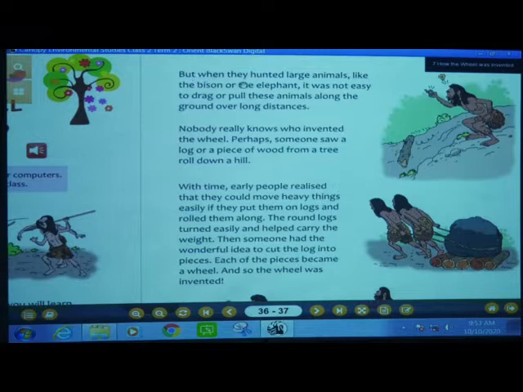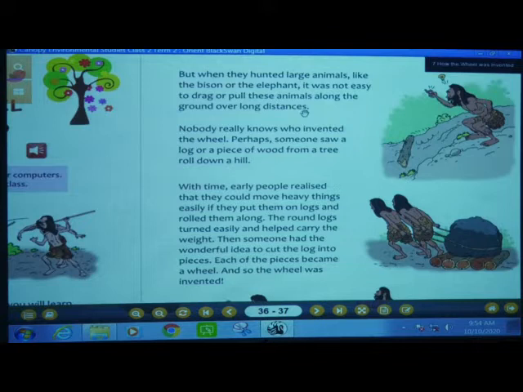But when they hunted, H-U-N-T-E-D, large, L-A-R-G-E, animals, A-N-I-M-A-L-S, like the bison, B-I-S-O-N, or the elephant, E-L-E-P-H-A-N-T, it was not easy to drag, D-R-A-G, or pull these animals along the ground, G-R-O-U-N-D, over long distances, D-I-S-T-A-N-C-E-S.